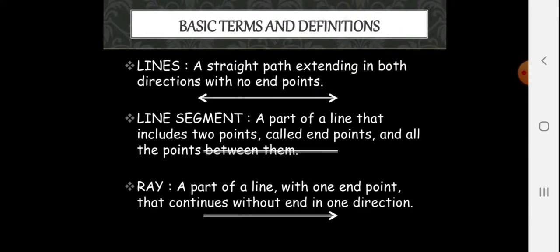Now, basic terms and definitions. Line: a straight line or straight path extending in both directions with no endpoints is called a line. Line segment: a part of a line that includes 2 points called the endpoints and all the points between them is called the line segment. Ray: a part of a line with one endpoint that continues without end in one direction.